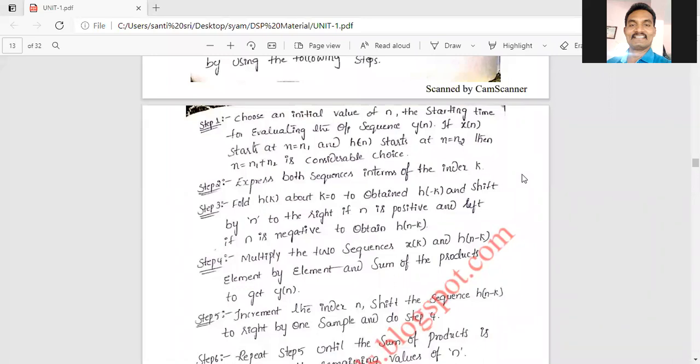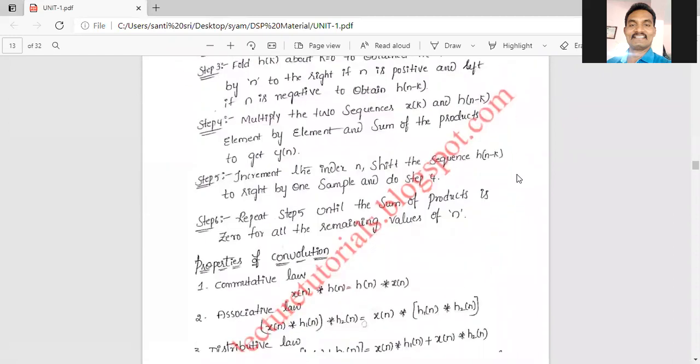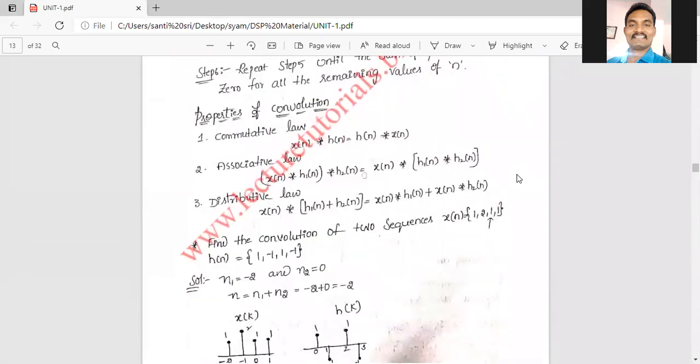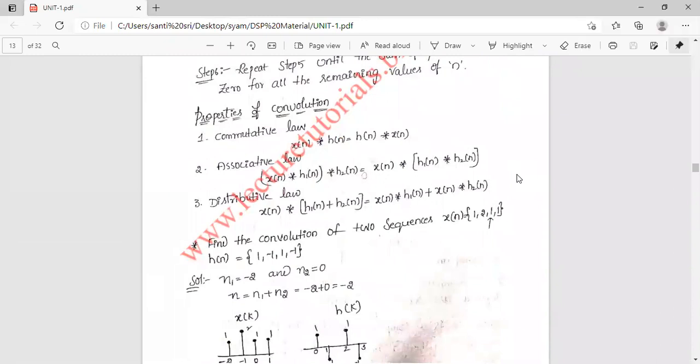Then, properties of convolution. Here mainly we have three properties of convolution. We already know about these properties. These are commutative law, associative law, and distributive law.